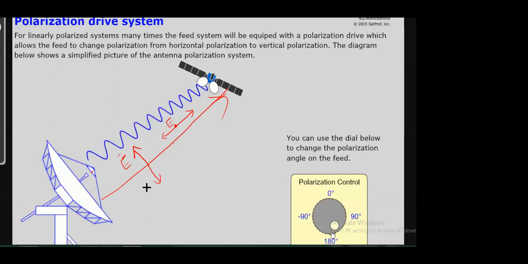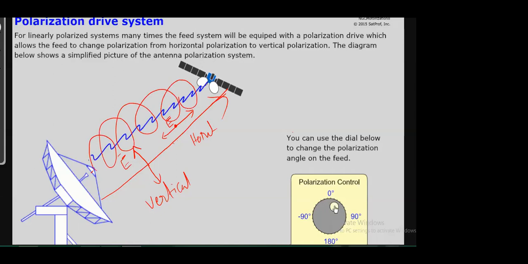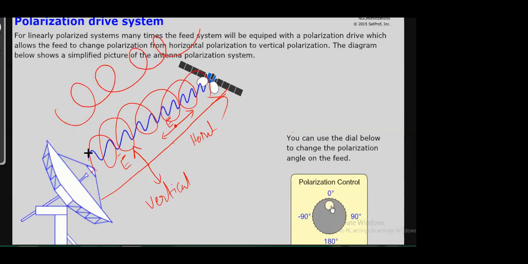Yes, vertical. So this polarization is vertical. If it varies like this, then this is horizontal. That is the concept of polarization. And you can also extend that to circular polarization. It goes like this, or otherwise it can go like this, anti-clockwise or clockwise. Let it be anything, that is also possible.